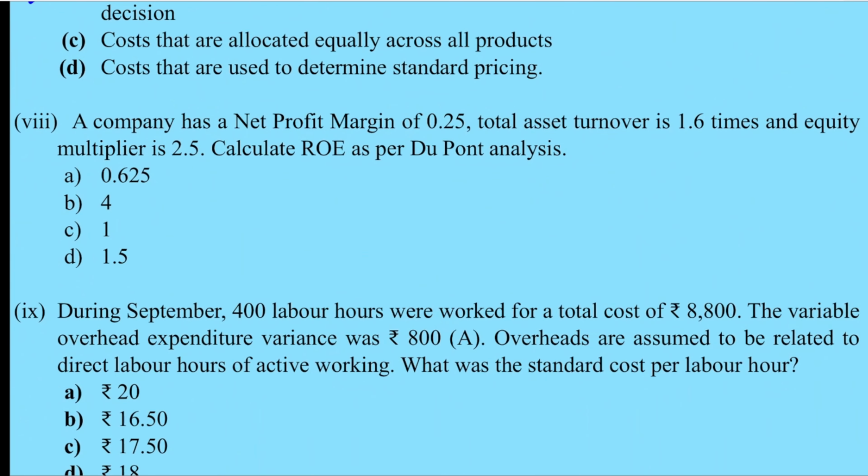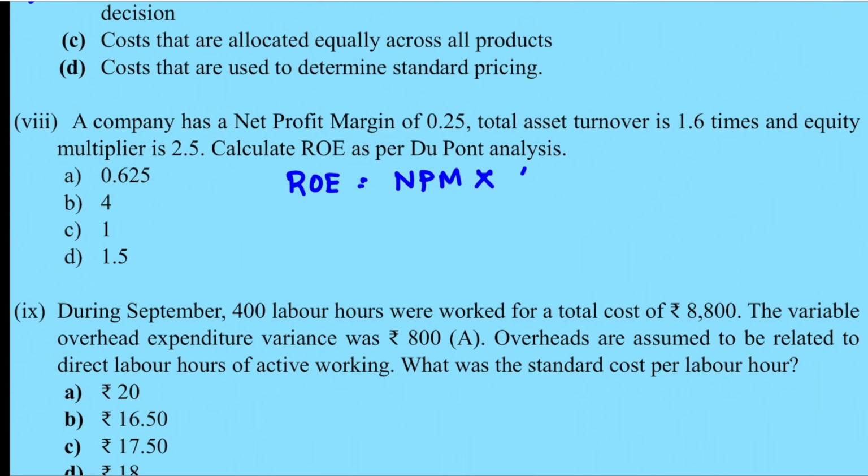So question number 8. A company has a net profit margin of 0.25. Total asset turnover is 1.6 times and equity multiplier is 2.5. Calculate return on equity as per DuPont analysis. As per DuPont analysis, return on equity is given by 3 factors. First one is net profit margin.